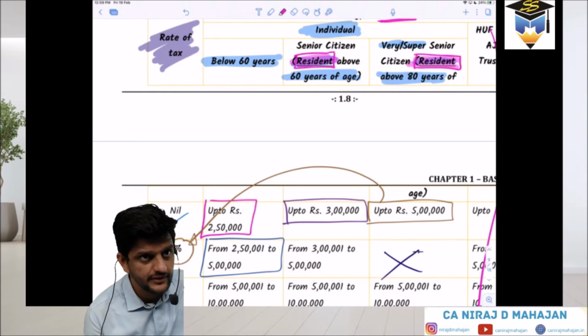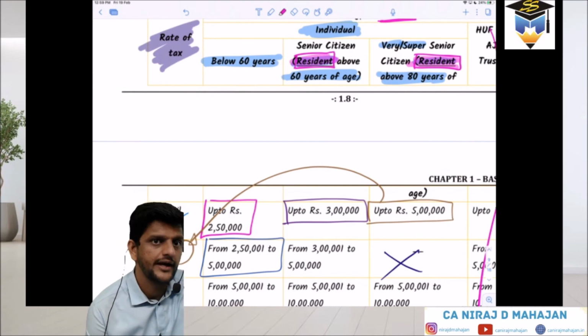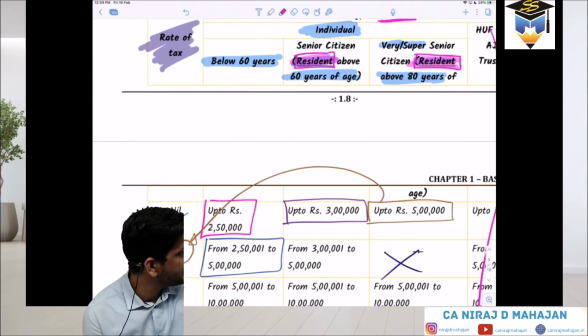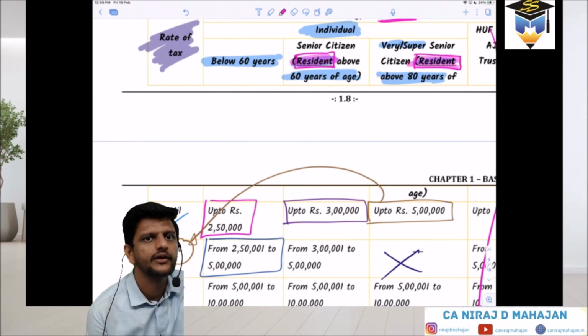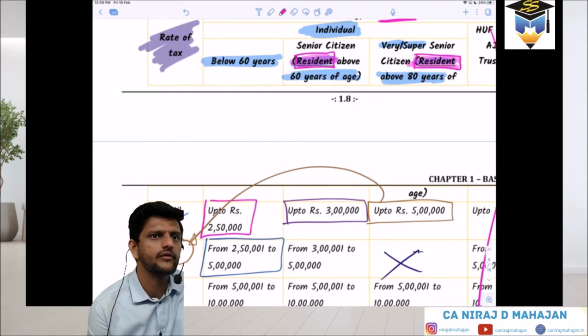If a non-resident is 65 years of age, at what amount will he start paying taxes? 2.5 lakhs, 3 lakhs or 5 lakhs? 2.5 lakhs. Sorry, 2.5 lakhs. Non-resident. Understood or not understood? Pay attention to what I was trying to tell you.